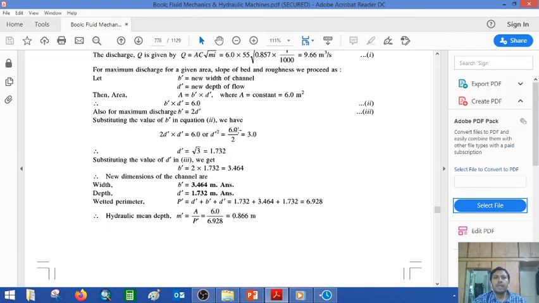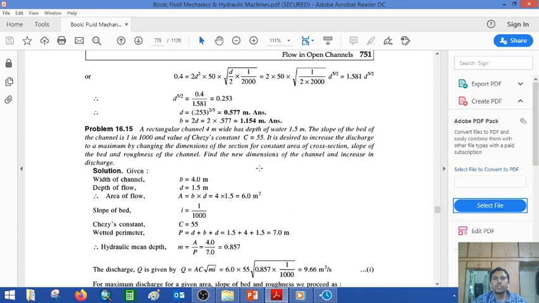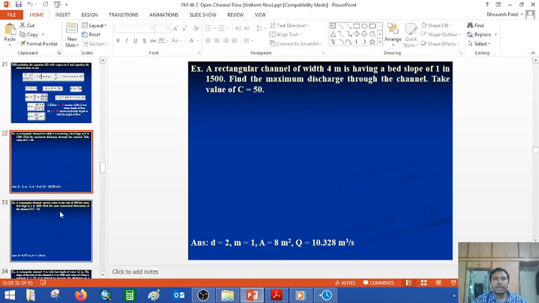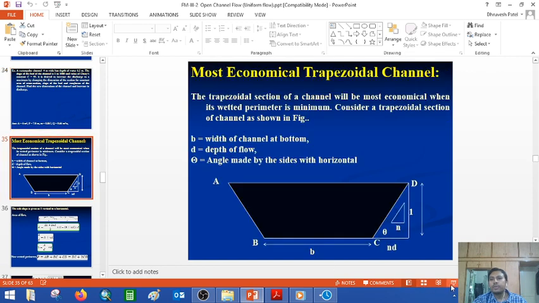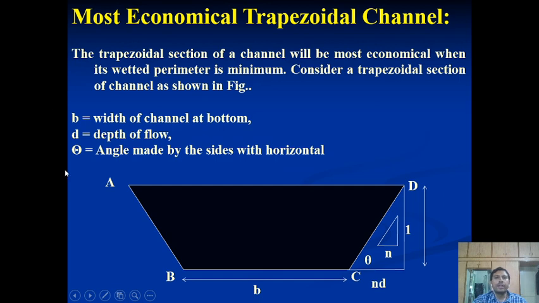And ultimately, as hydraulic engineers, we always try to get the maximum output from the channel. All these examples show you that if you propose the rectangular channel, how you will get the maximum discharge, right? So this is the first example where we propose the rectangular channel. Simultaneously we can propose the trapezoidal channel too. So I will take the theory of the trapezoidal channel, how we propose it and how we derive the different equations.